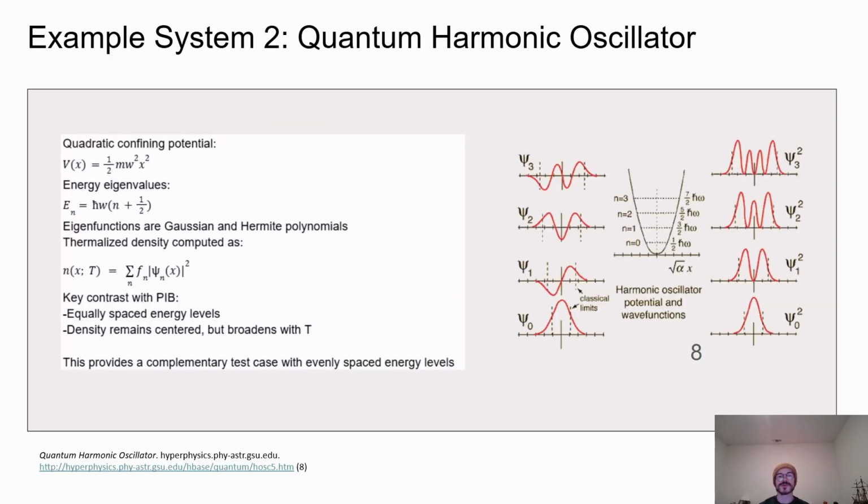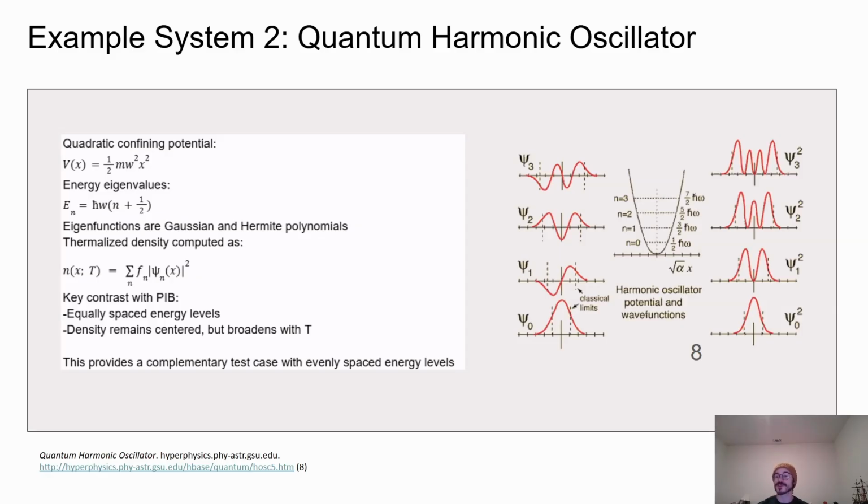Example System 2, Quantum Harmonic Oscillator. The second model system I consider is the quantum harmonic oscillator. Unlike the particle in a box, which is confined by hard walls, the harmonic oscillator confines the particle through a smooth quadratic potential. The potential has the form of 1/2 times the mass times the square of the angular frequency times position squared, and the corresponding energy eigenvalues are given by Planck's constant times the angular frequency multiplied by the quantum number plus 1/2.